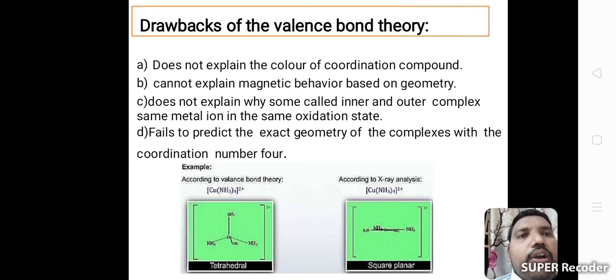There are 4 main drawbacks: it could not explain color, magnetic character, oxidation state of the same metal, or geometry of complexes with coordination number 4.